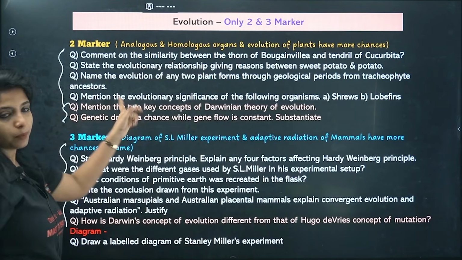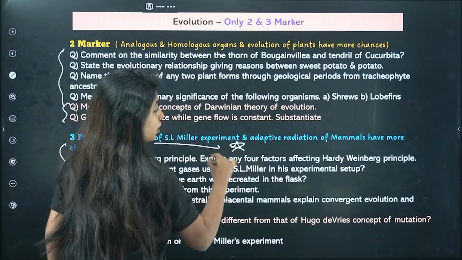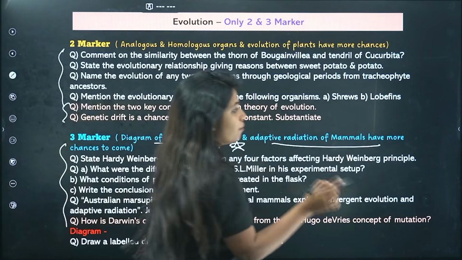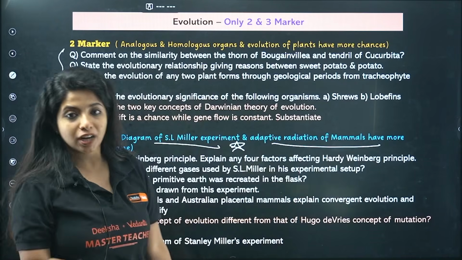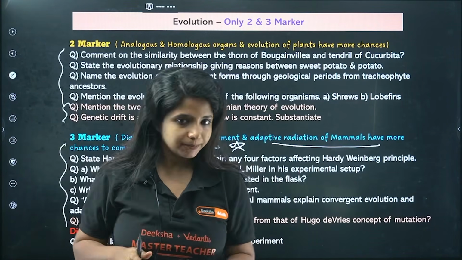Again, the answers for this would be given to you. Now, 3 marker diagram of S.L. Miller experiment. This is super important. Apart from that, adaptive radiation of mammals. Okay, placental mammals, Australian marsupials. That is super important. Please know about that as well.